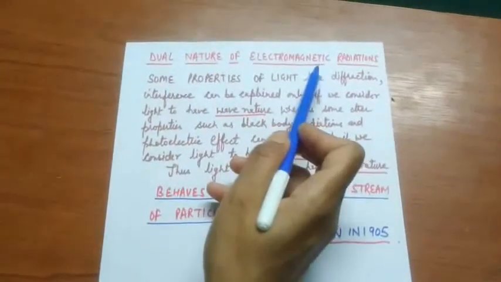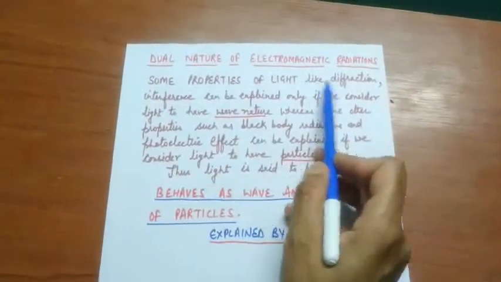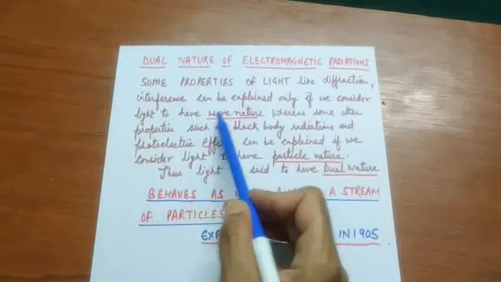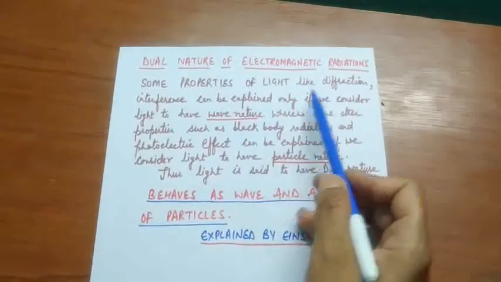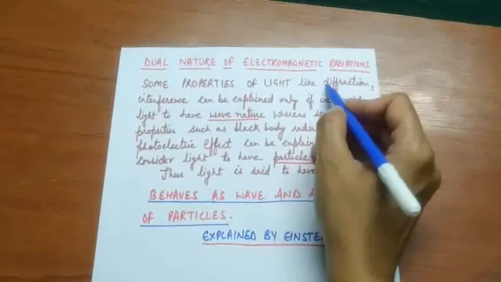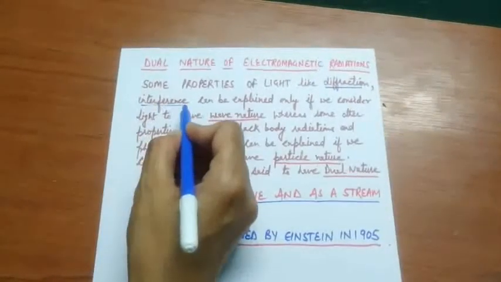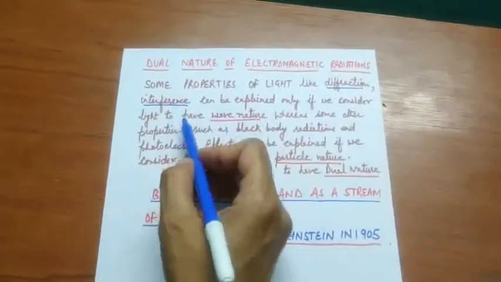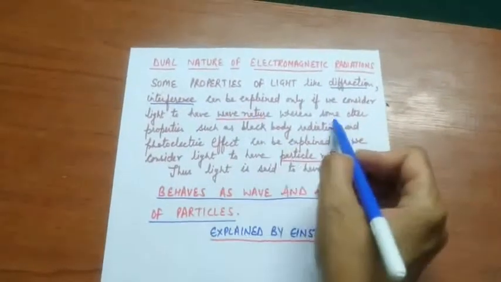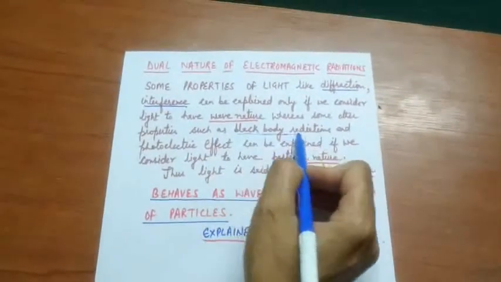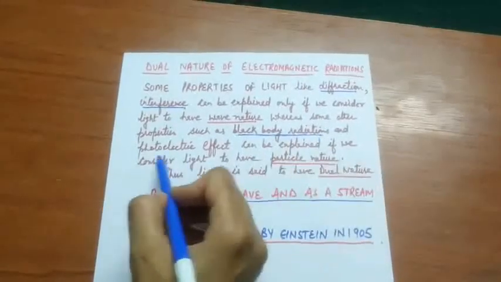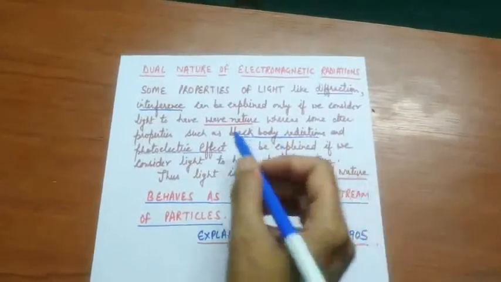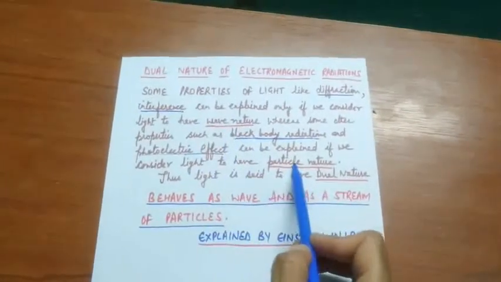Some properties of light like diffraction and interference can be explained only if we consider light to have wave nature, whereas some other properties such as black body radiation, which we have discussed, and the photoelectric effect can be explained if we consider light as a particle. So light behaves as a wave as well as a particle.